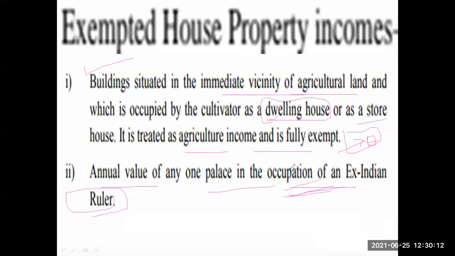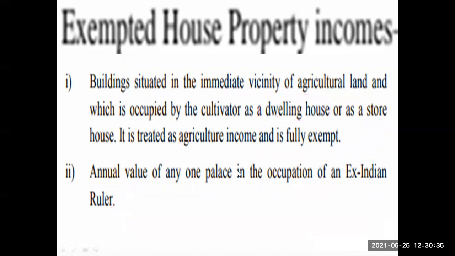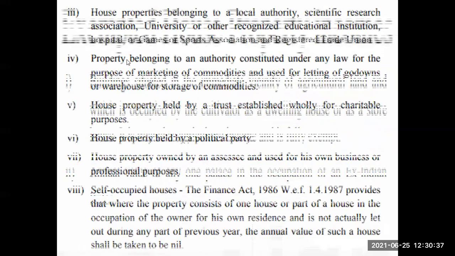Suppose a successor of Chhatrapati Shivaji is still alive, and they have 10 palaces. In one palace they can stay; on the remaining nine palaces, that income is taxable. Likewise, certain conditions and specifications are there. Similarly, other kinds of exemptions are also there.